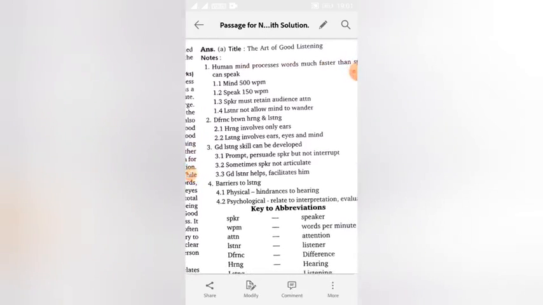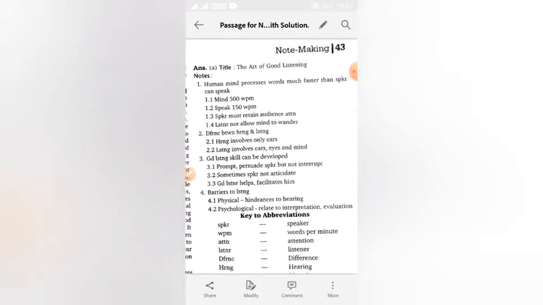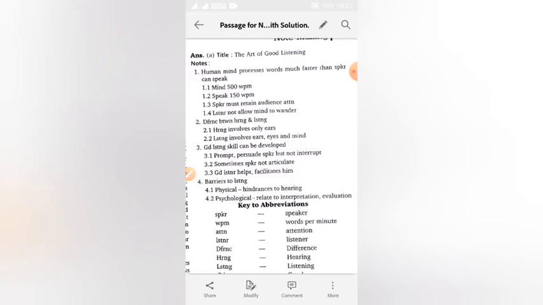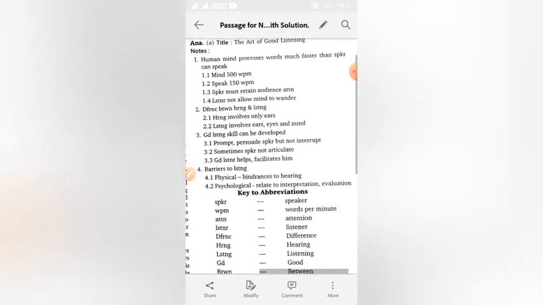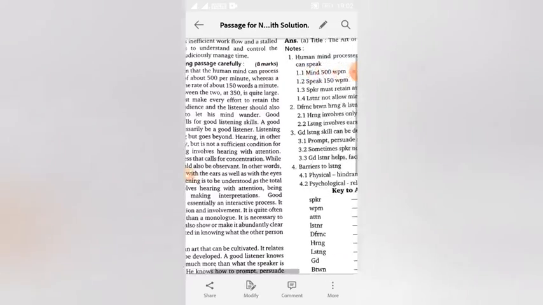Now we have to design the subheadings as we have discussed in our earlier lecture. So the first subheading we have designed is: human mind processes words much faster than speaker can speak. This is the first subheading. And in this subheading, some points we have to add from what we have read in this passage.